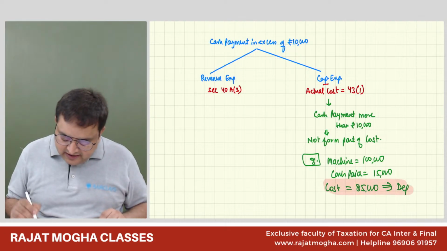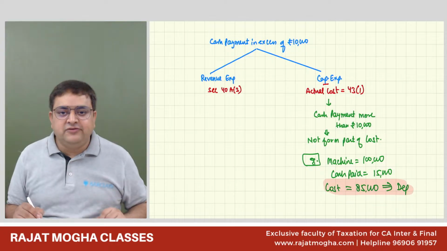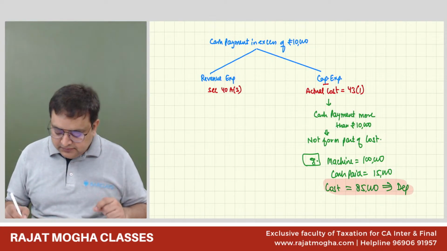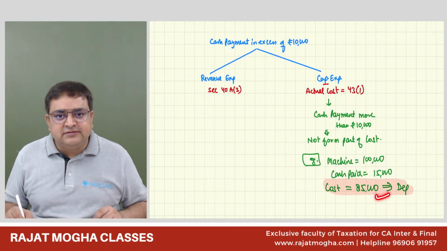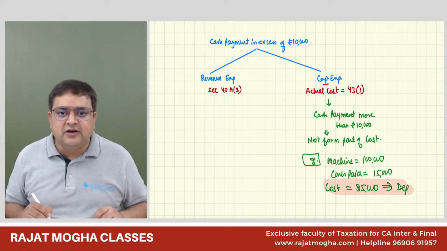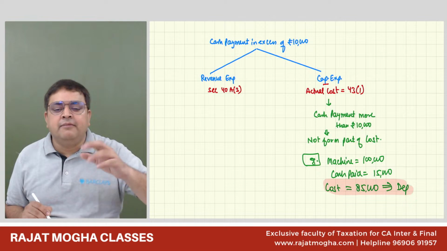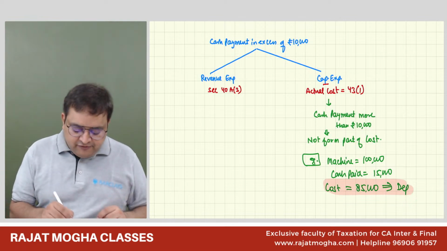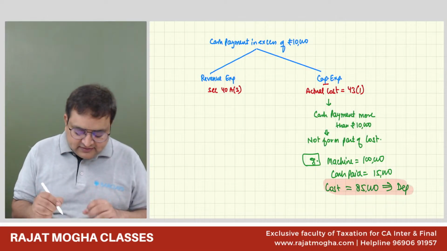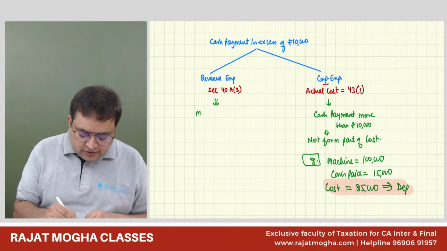Understood? And guys, there is no exception of 43.1. It's very, very simple. It would be just 10,000 you have to make. If you are making more than 10,000 rupees in cash, it simply will not fall under cost. Whereas 48.3 is related to revenue expenses. It again says the same thing, that you should not make a payment of more than 10,000 rupees.